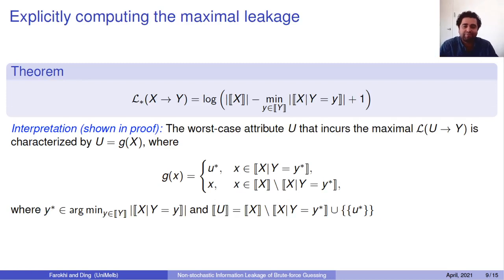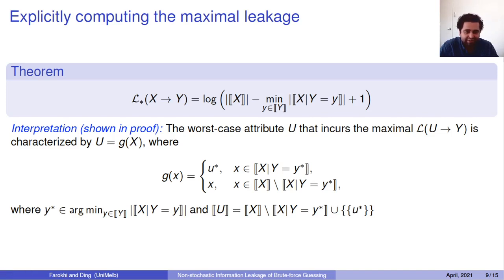Now, what is the maximal leakage? Can I compute it explicitly? The answer is yes, you can compute maximal leakage in this non-stochastic framework explicitly by the equation that's shown here. And the interpretation and the proof of this is essentially constructing this worst case attribute by looking at how much the range of x changes when you give access to y, and looking at the smallest of these ranges, and therefore that smallest range, all the x's that are compatible,